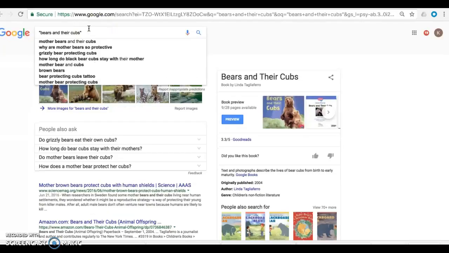So yeah, this is a little bit about Google. I hope you learned something and can use this in the future writing research papers and ensuring that you're using credible sources.